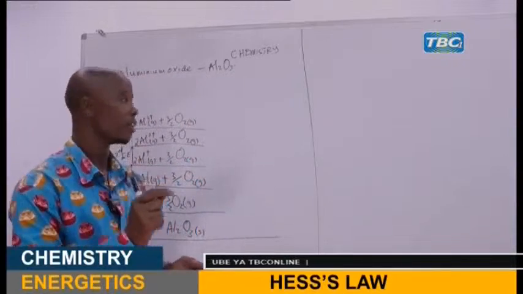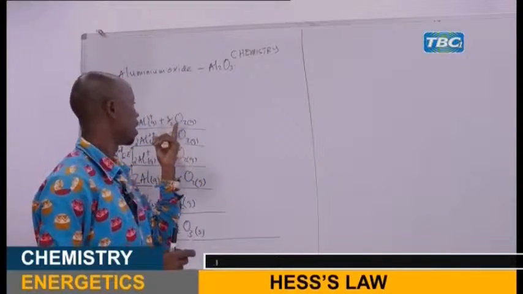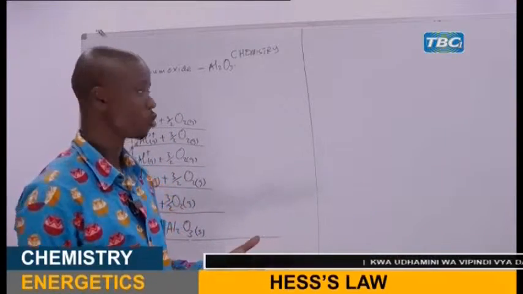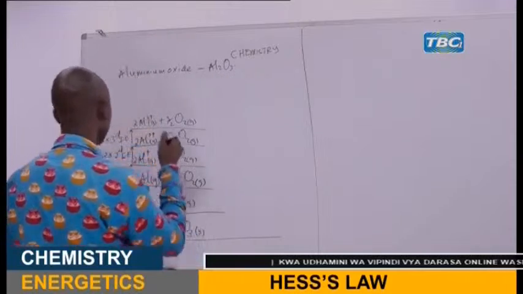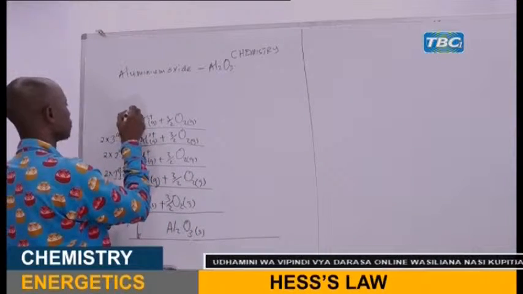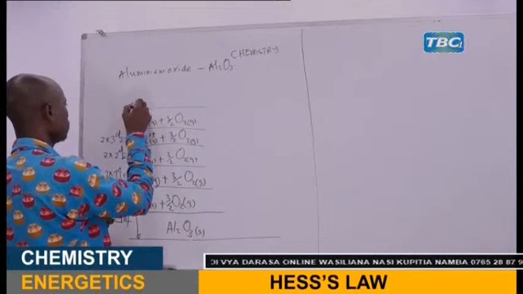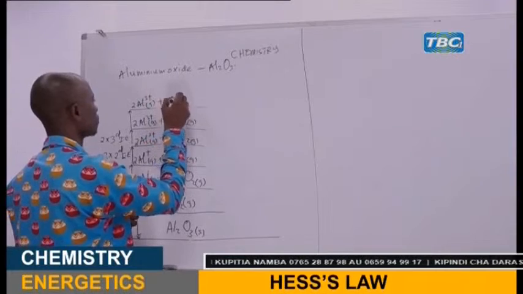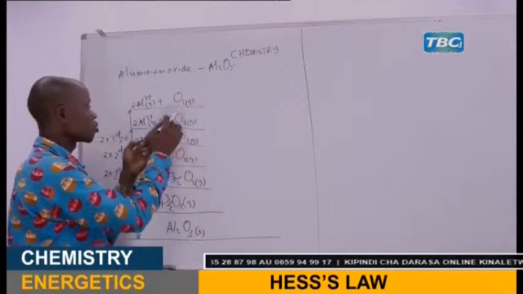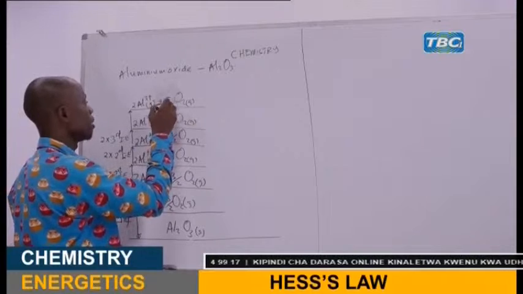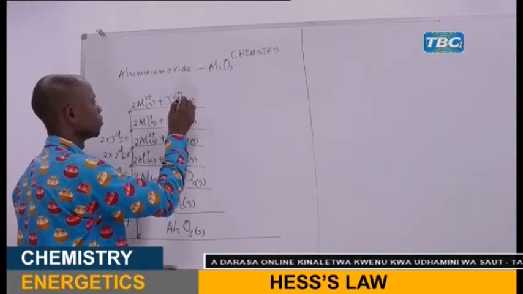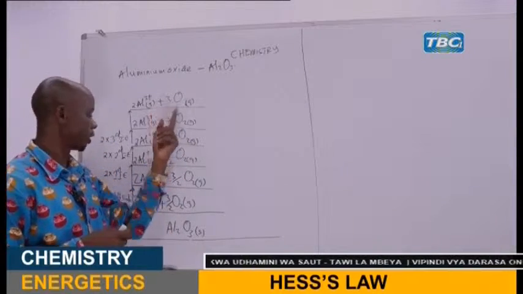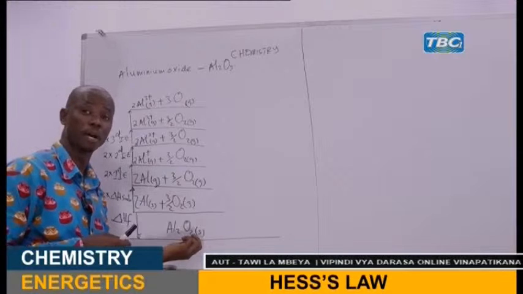So the conversion of a molecule into gaseous atoms, that is atomization. So we atomize oxygen gas. Now remember, these two will cancel, 2 and 2 will cancel, so you're going to remain with 3 there. Remember, the number that is here should also be present here. It is important for you to remember.